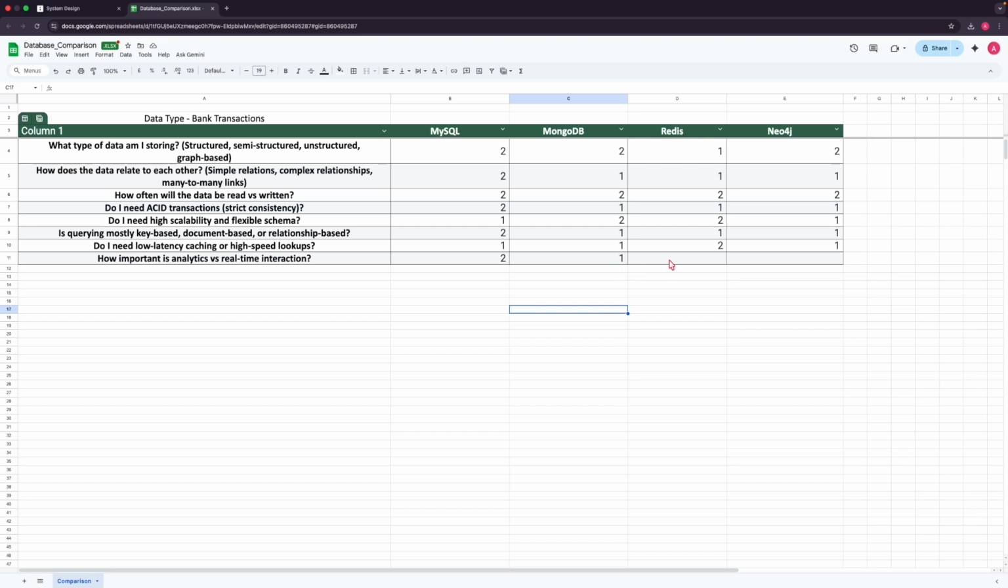Then Redis, compared to the real-time interaction, if it is caching, then definitely it would have been 2. But now it's about storing the transaction, so that's the reason I'm giving it as 1. Same for Neo4j.